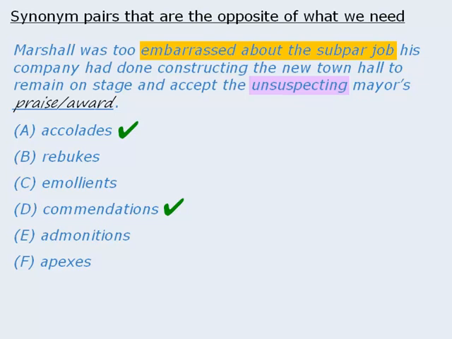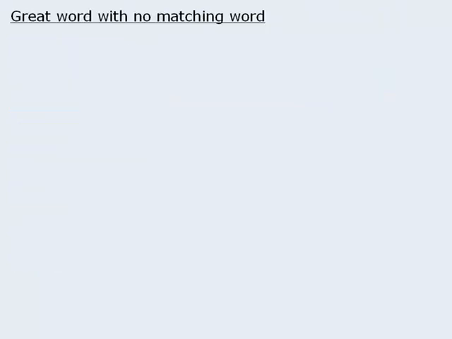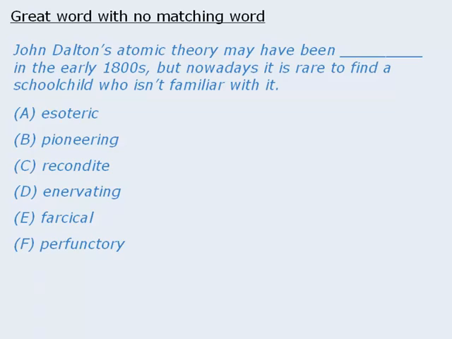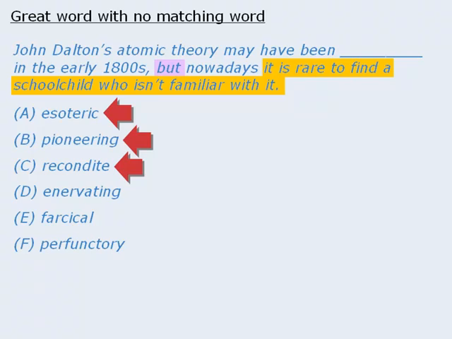Okay, the last trap to examine involves answers that appear to fit perfectly in a sentence, but don't have a match among the remaining answer choices that will allow us to create two sentences with similar meanings. Consider this example. Here we're told that nowadays nearly everyone is familiar with Dalton's atomic theory, and the relationship "but" suggests that this was not the case in the early 1800s. When we examine the answer choices, we see that A, B, and C could all fit in context quite nicely,